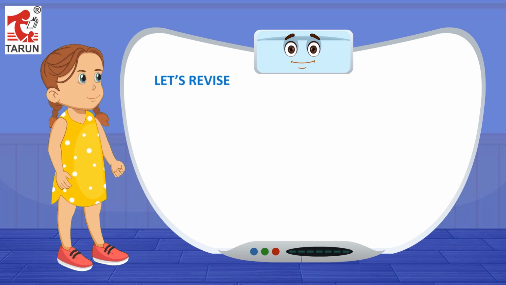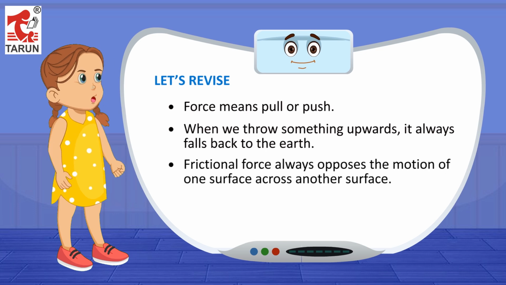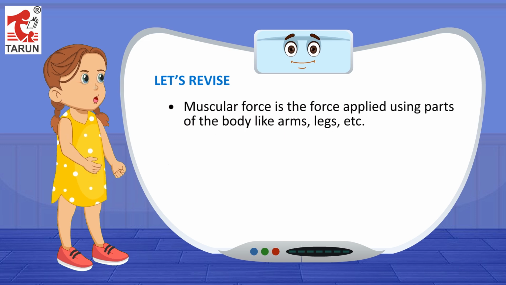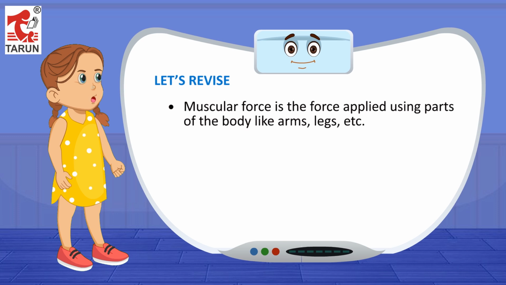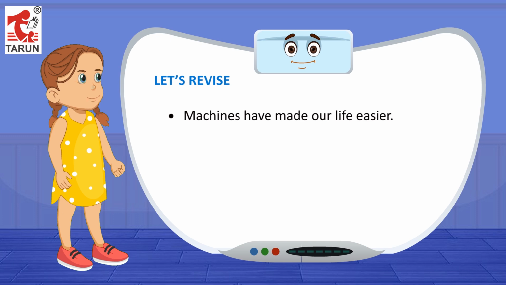Let's revise. Force means pull or push. When we throw something upwards, it always falls back to the earth. Frictional force always opposes the motion of one surface across another surface. Muscular force is the force applied using parts of the body like arms, legs, etc. When an object moves by applying force, it is called work. When an object does not move by applying force, then no work is done. Machines have made our life easier. To perform any work, we need energy.